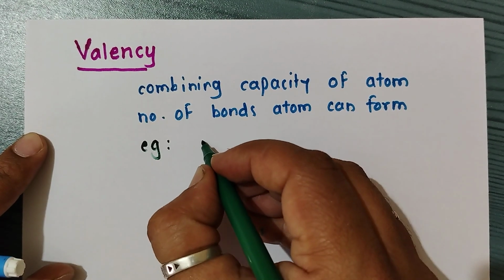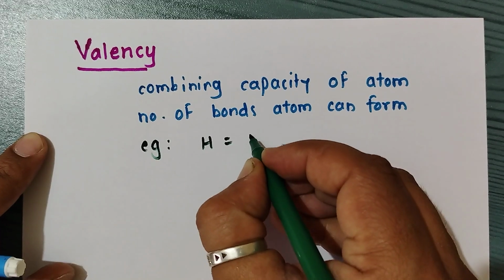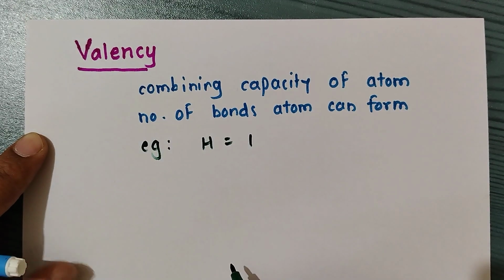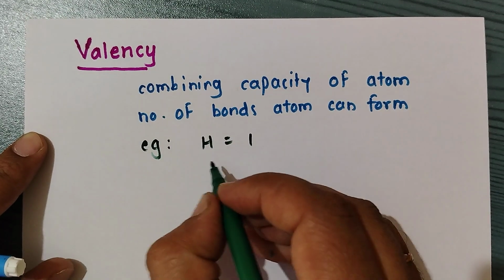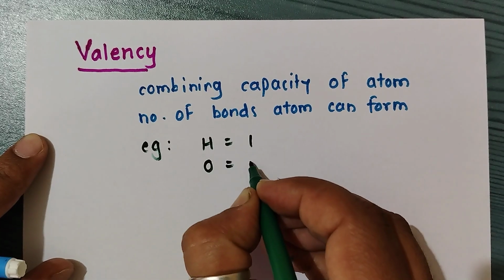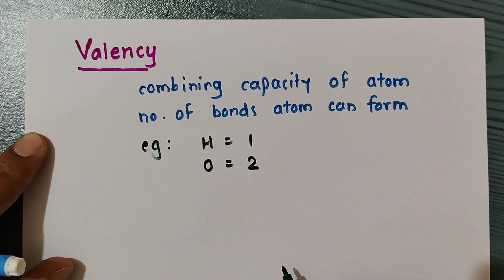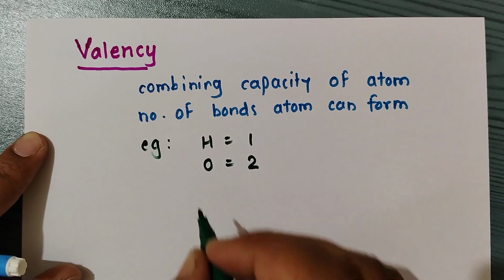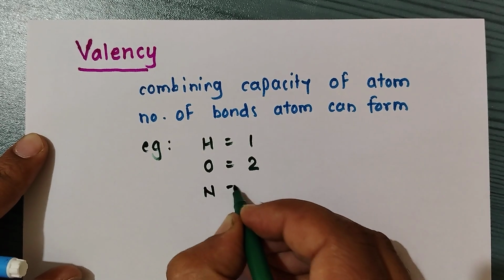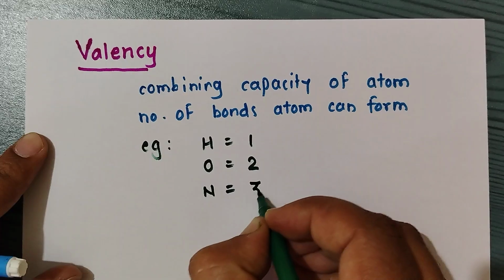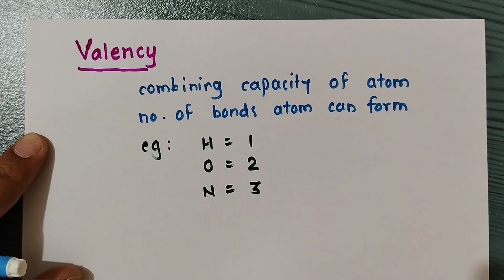Suppose we take the example of hydrogen. The valency of hydrogen is 1, means hydrogen can form one bond. Then we take the example of oxygen. Oxygen has valency 2, means oxygen can form two bonds. Then we consider nitrogen. Nitrogen has valency 3, means nitrogen can form three bonds.